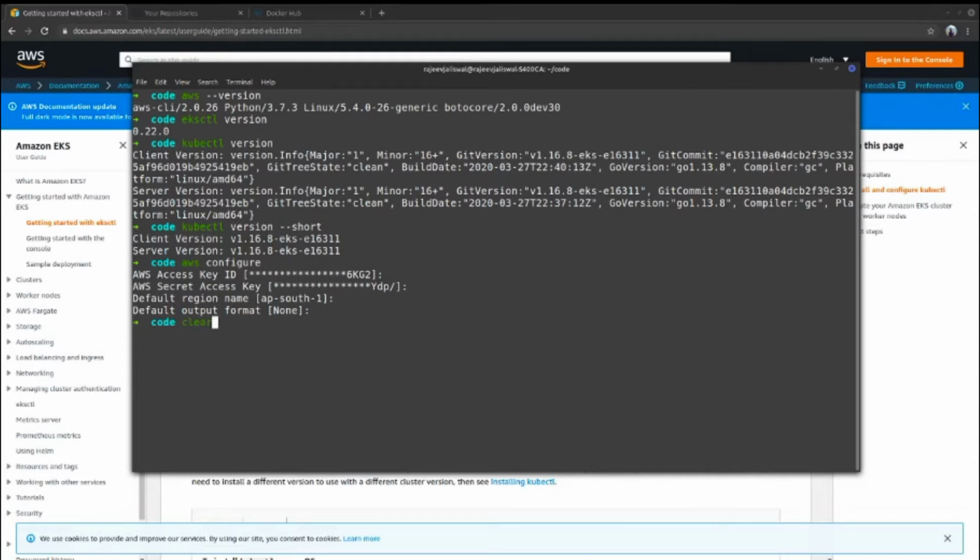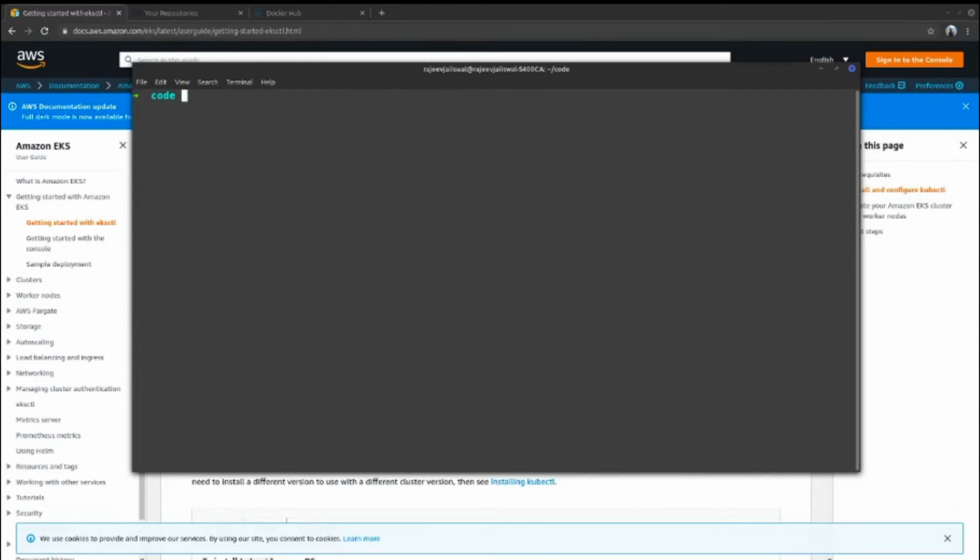So what will you do next? You need to create a cluster first. The command to create a cluster is very simple. You will be interacting with a different command altogether, right? So basically we are talking about 3 CLIs: AWS CLI, kubectl, and eksctl.